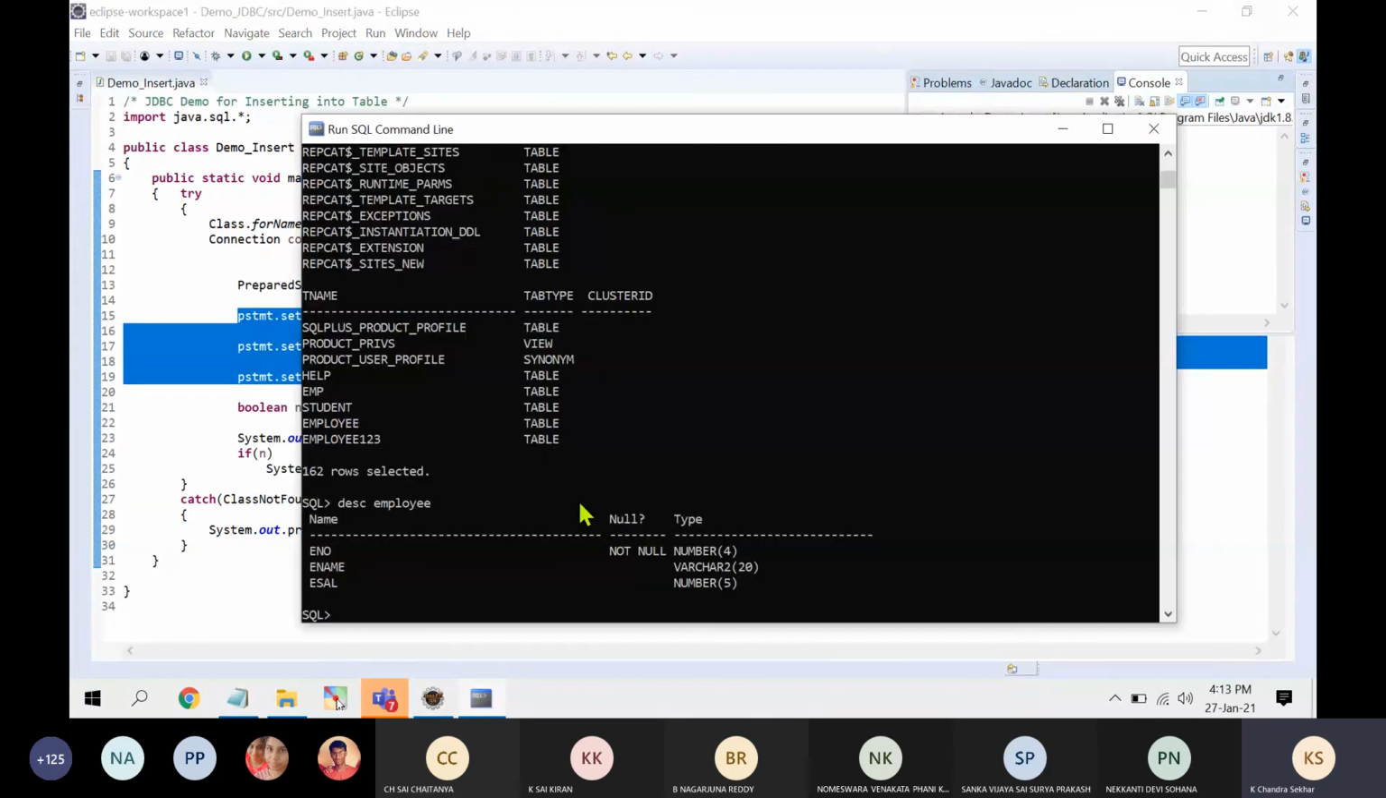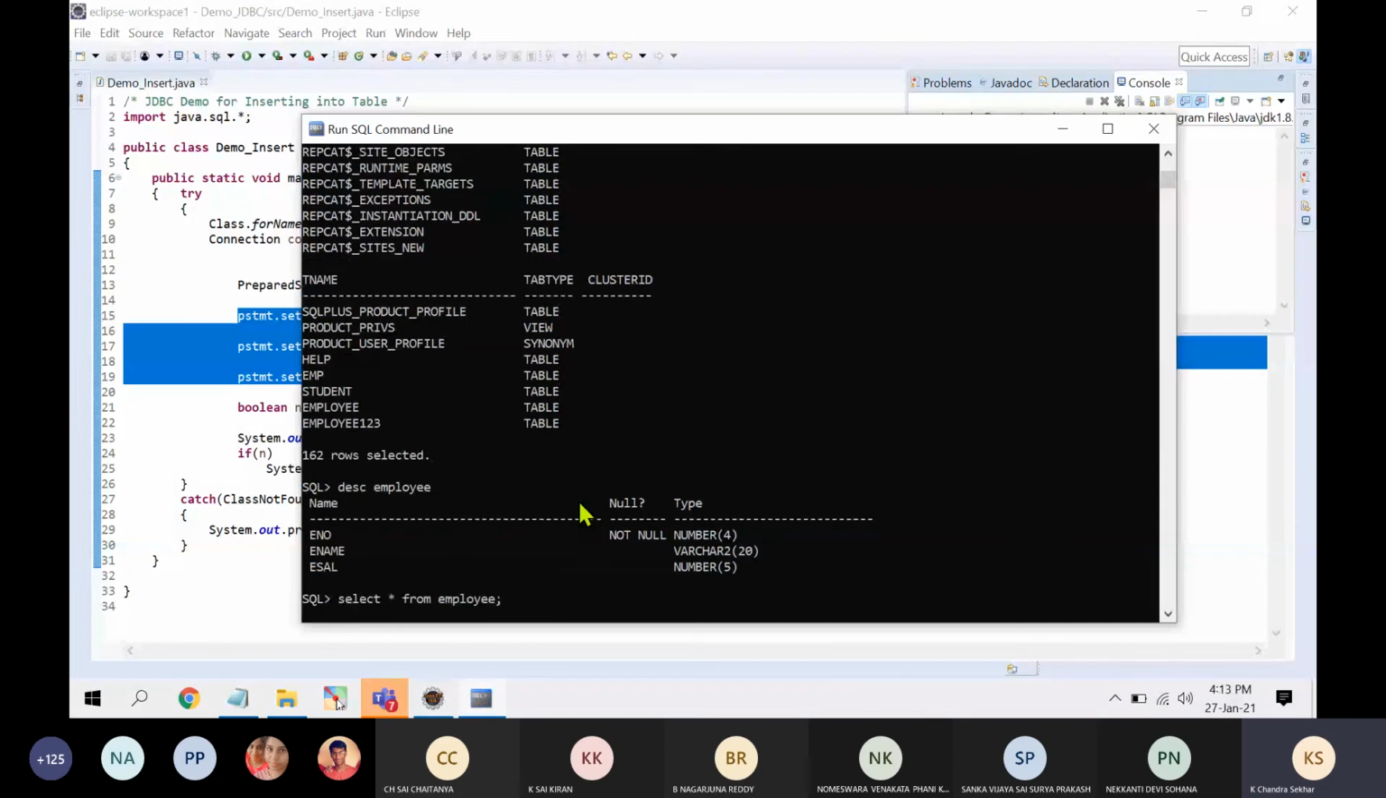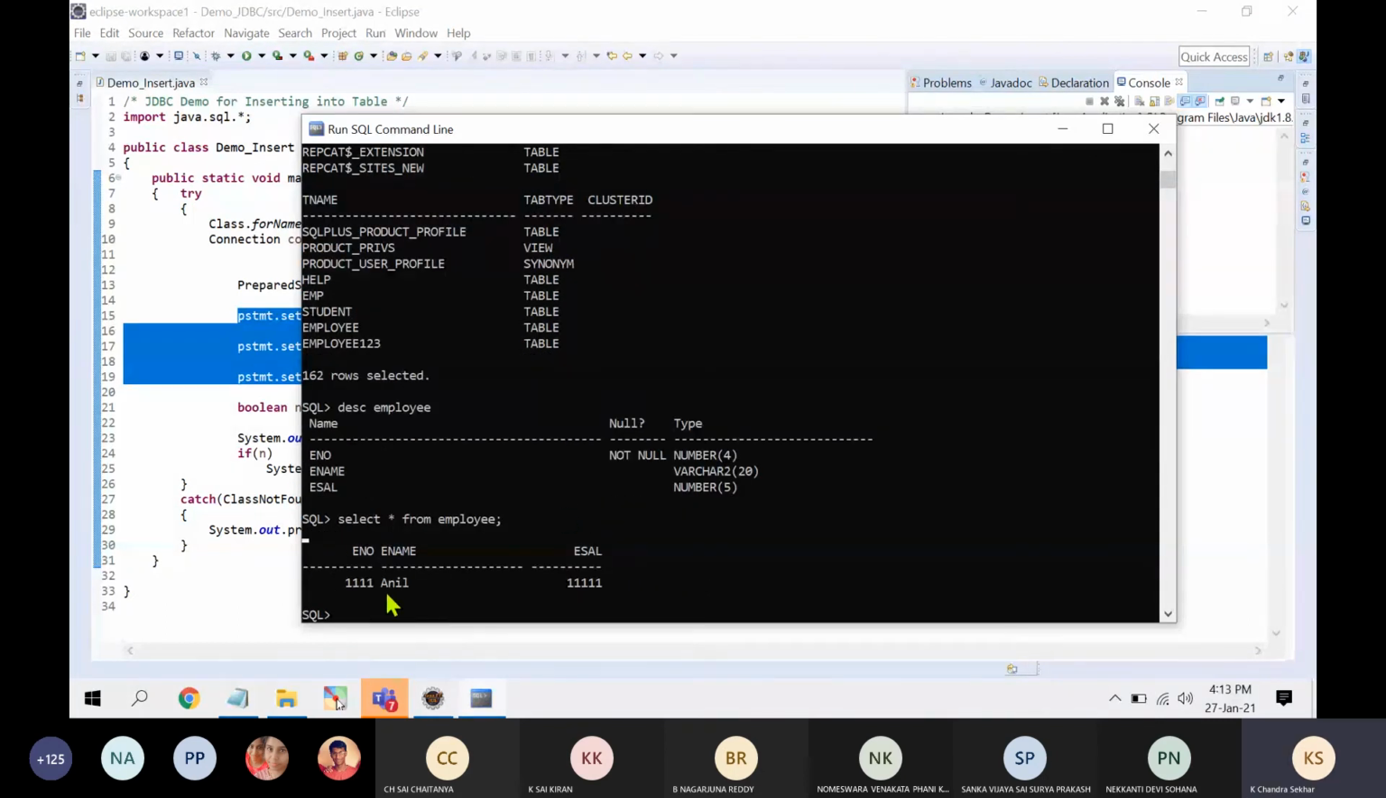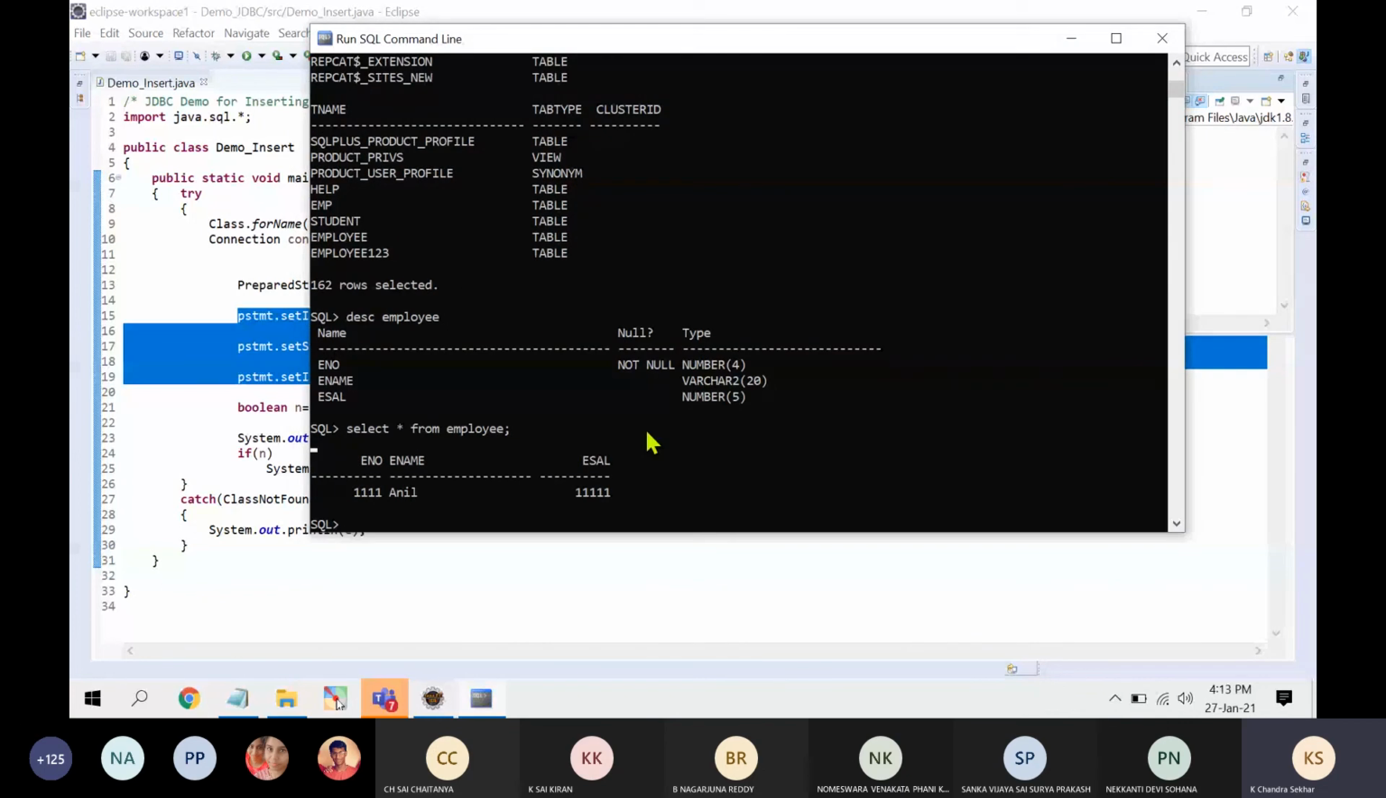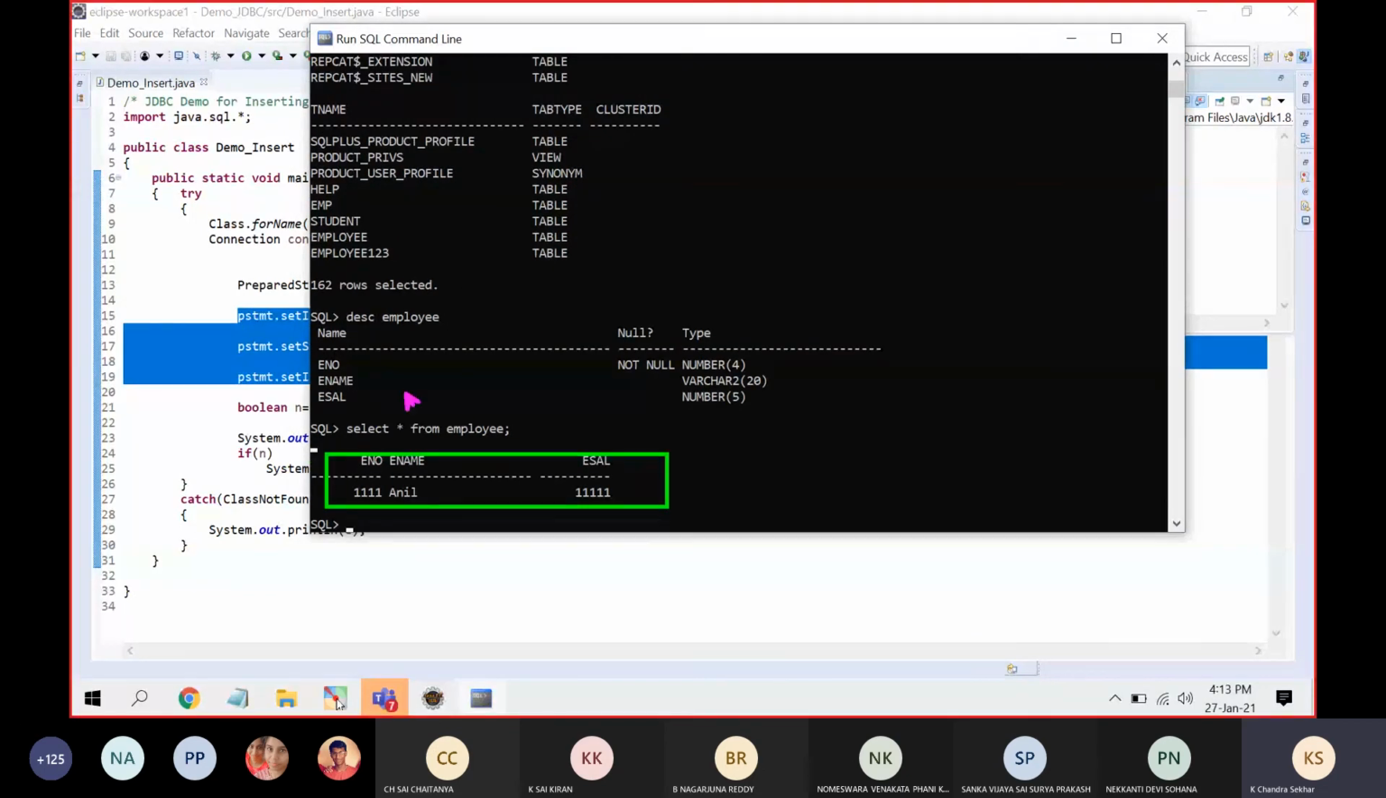Not allowed. Let me verify. Select star from employee. If you notice, Anil is inserted, right? If you notice the output, this is the employee table, and these are the values successfully inserted. Employee is the table, and these are the values.